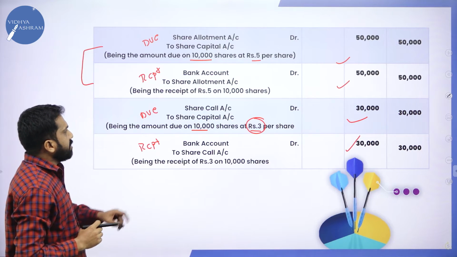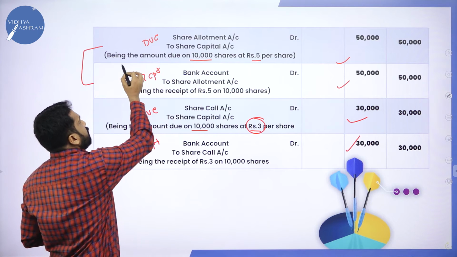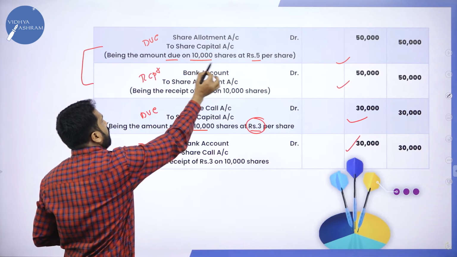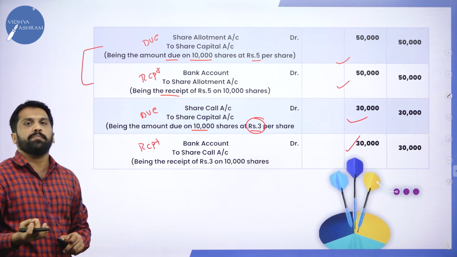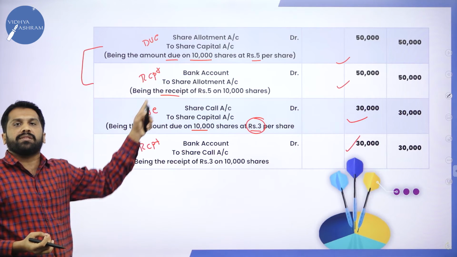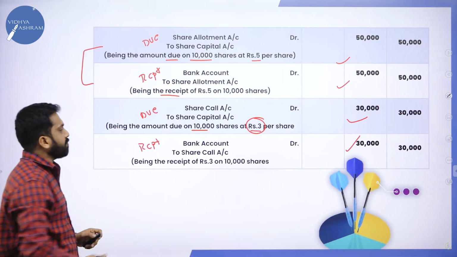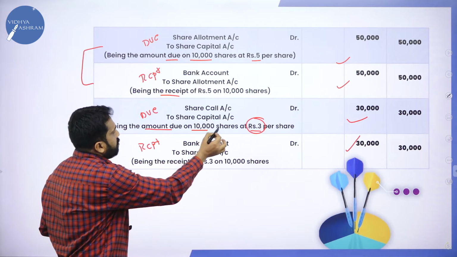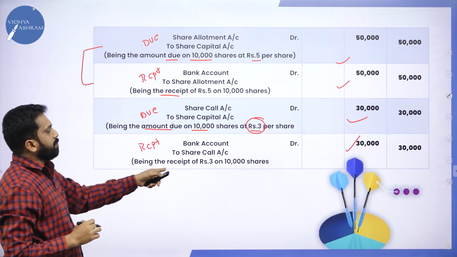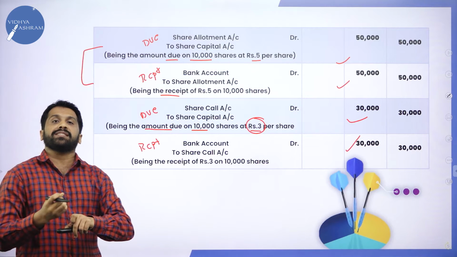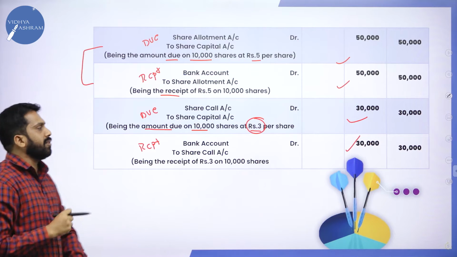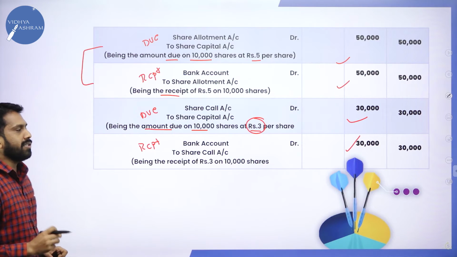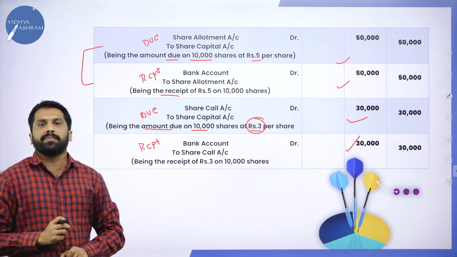So in this narration, being amount due on allotment, receipt of allotment. Simple. Allotment due, receipt of allotment. Amount due on call, receipt of call. Due means outstanding, receipt means received. So these are the journal entries you have to remember.